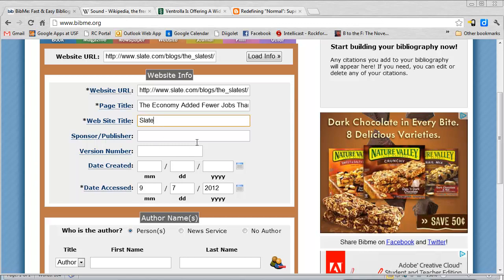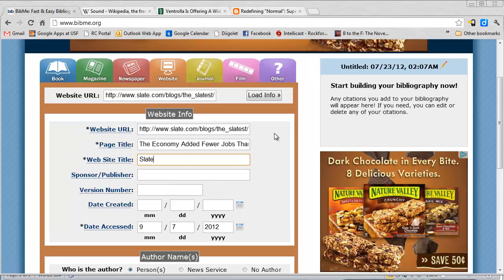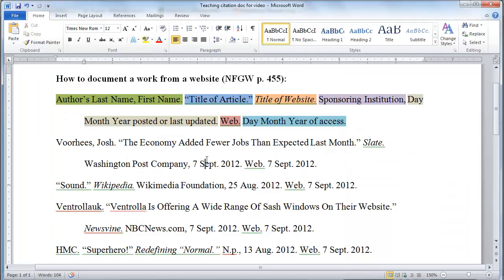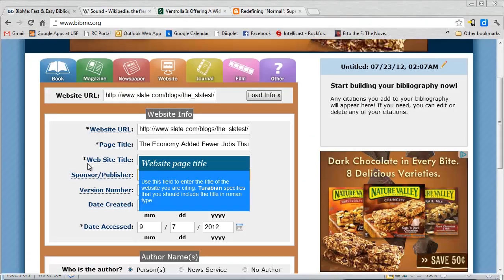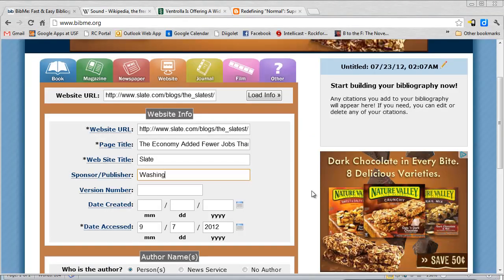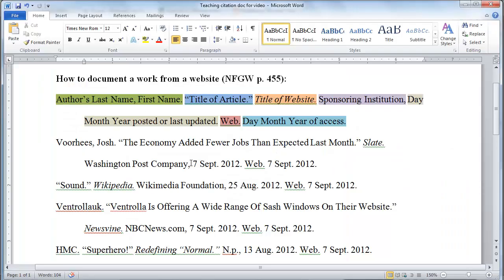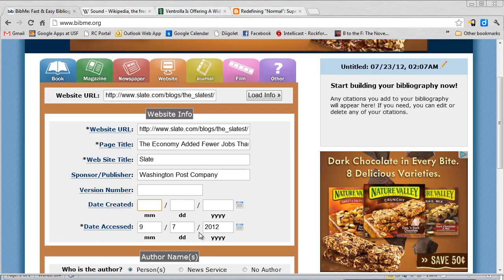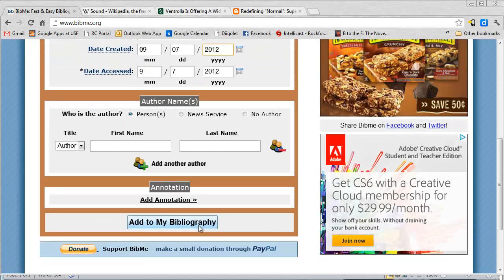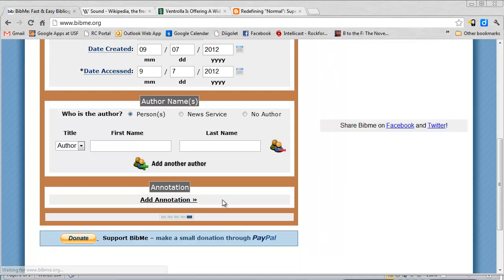So again, when I'm using a site like BibMe, I want to go back and double check. Sponsor, publisher, they couldn't figure it out. Now we figured it out. We know who it is. It's the Washington Post Company. Or remember, there was that other option too. I'm going to type Washington Post Company. They didn't find that either. They didn't realize that came out today. So the month was September, the day was the 7th, the year was 2012. Who was the author? It's a person. Okay, now let's hit add to my bibliography and see what it comes up with.